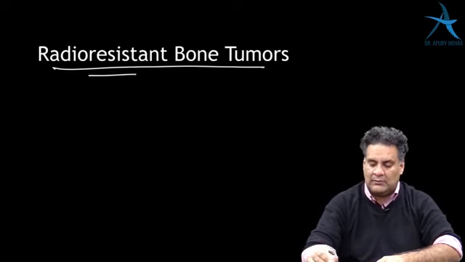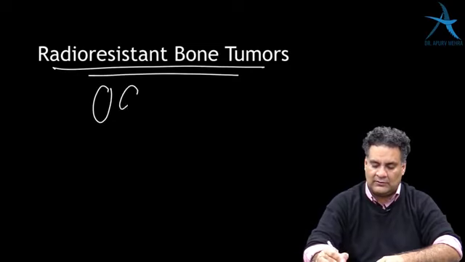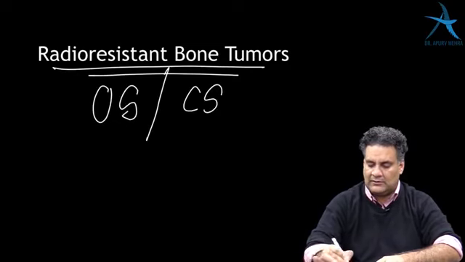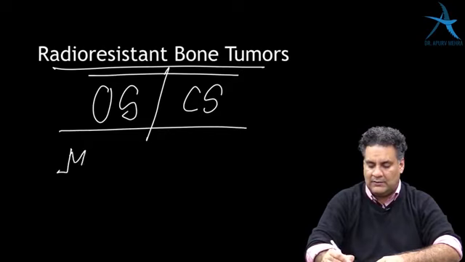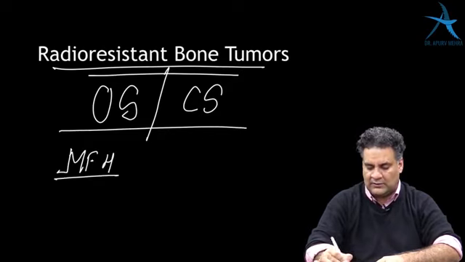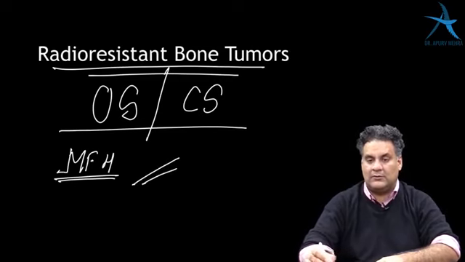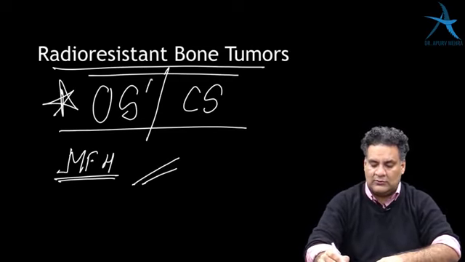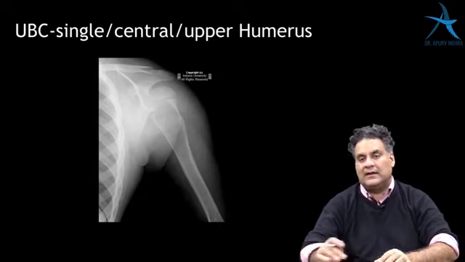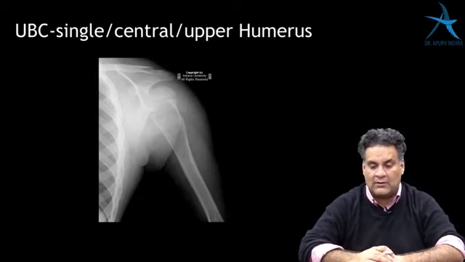And then the radio-resistant bone tumors. If you want to remember, 1 is osteosarcoma, 2 is chondrosarcoma, and 1 more important along with osteosarcoma is malignant fibrous histiocytoma. These are radio-resistant bone tumors. But in case you need to choose one, choose osteosarcoma. Let's talk about the benign lesions now.